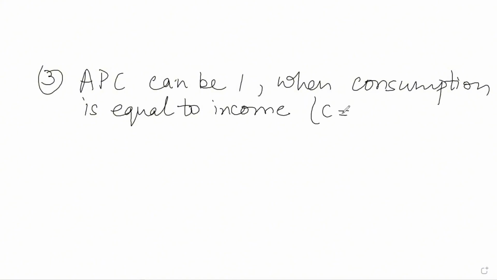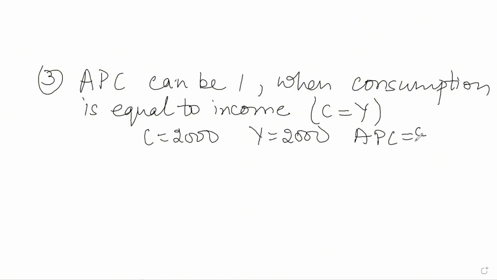Which means C is equal to Y. So if consumption is 2000 and income is also 2000, what will be the value of APC? APC will be C by Y, which is 2000 divided by 2000. That will be equal to 1.